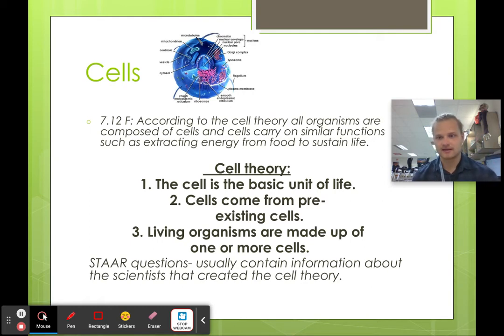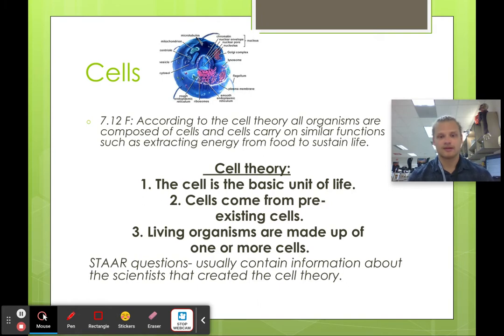Cells are the basic unit of life. I like to think of them as Legos. They're the building blocks that are going to make everything that's alive. Cells come from pre-existing cells. So you need to have cells in order to make new cells. There's no other way to do it. You can't just make Frankenstein out of things you find around the house. You've got to have cells to make new cells.